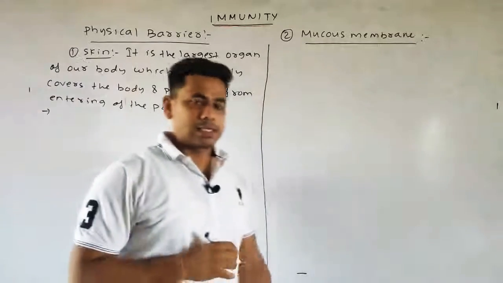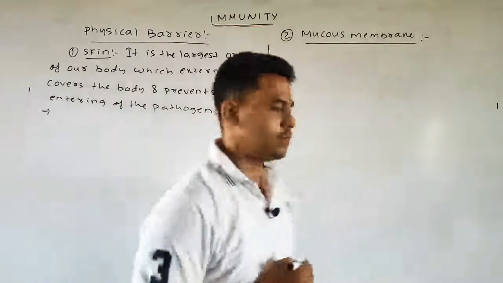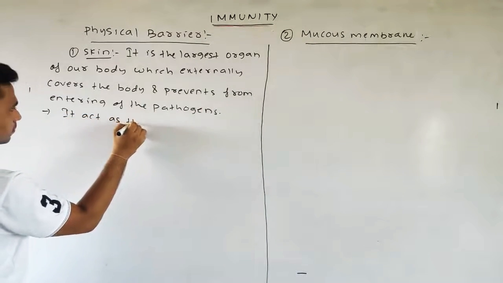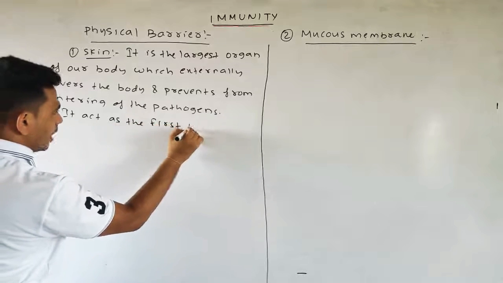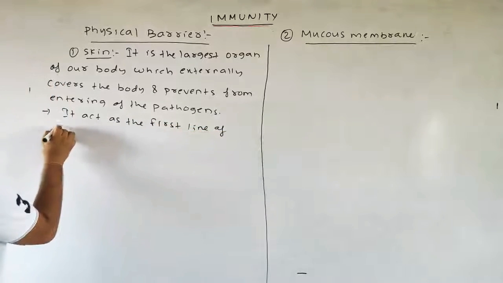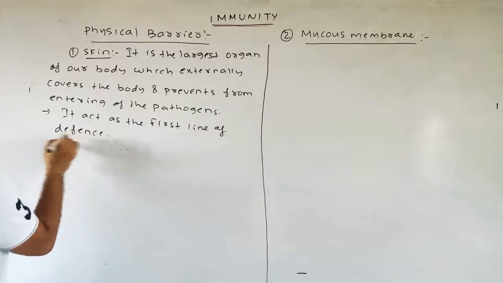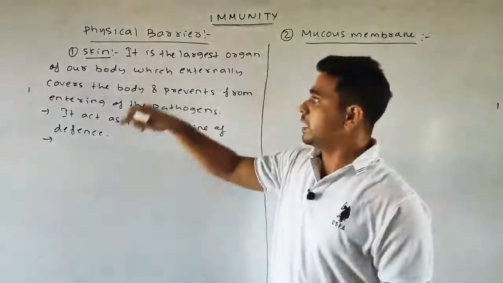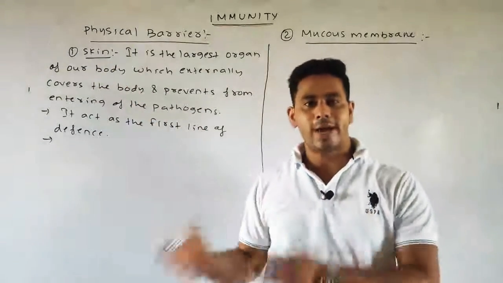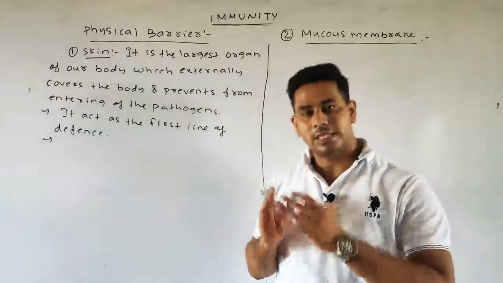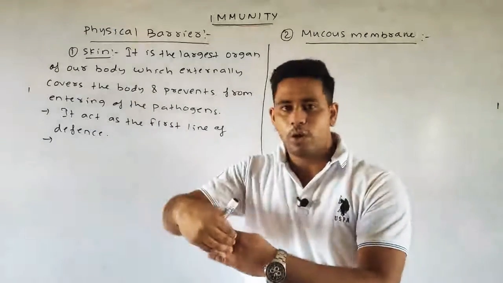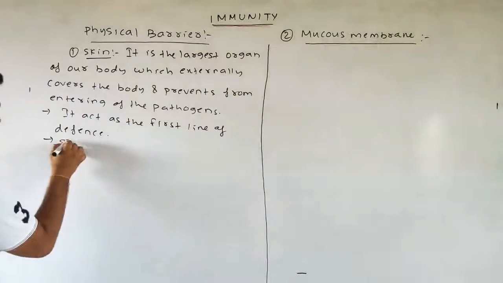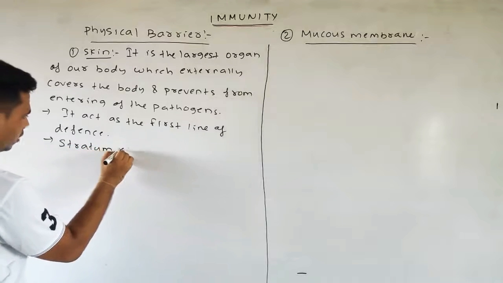That is why the skin acts as the first line of defense. Means any pathogen which first enters into our body, the first barrier will be the physical barrier, the skin. First it will fight with the respective pathogen, or we can simply say it will prevent or block the pathogen from entering into our body.